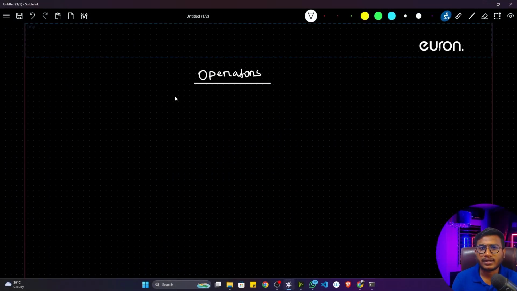What is an operator? If you want to perform any operation with respect to 2 operands or more than 2 operands, the symbol used to perform that operation is called an operator. Let me give you one example. Let's say there are 2 numbers, A is equal to 2 and B is equal to 3. Let's say I want to add these 2 numbers. I'll just write A plus B, and you will get 5 here.